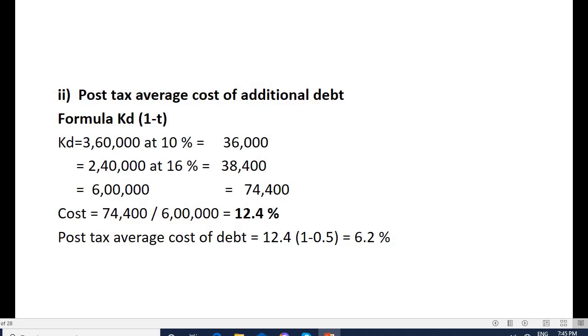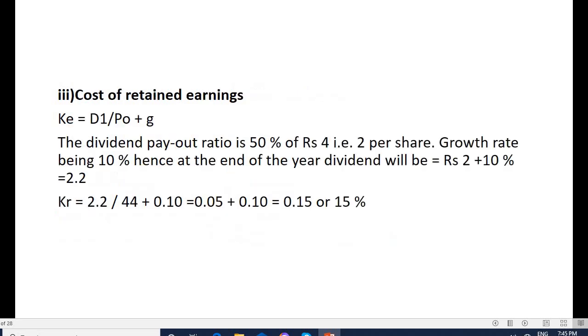Next, post-tax average cost of additional debt. That is, we need to calculate after-tax cost of debt. The formula is Kd into 1 minus T. So 3,60,000 at 10% is 36,000 interest and 2,40,000 at 16% is 38,400. So total interest is 74,400. We need to calculate the average cost, that is 74,400 interest divided by 6 lakh, that is 12.4%. So post-tax cost of debt is 12.4 into 1 minus T, where tax rate is 50%. So after-tax cost of debt is 6.2%.